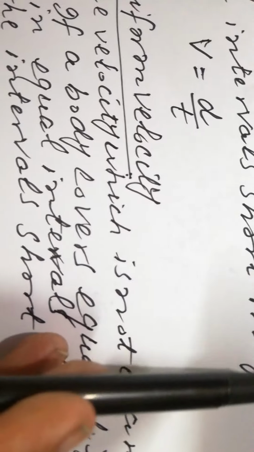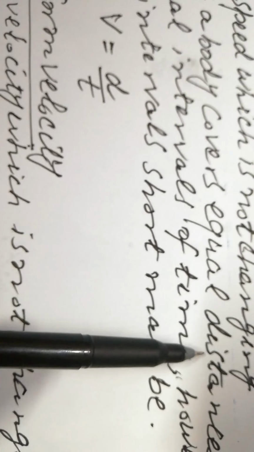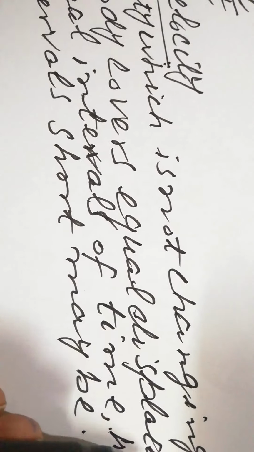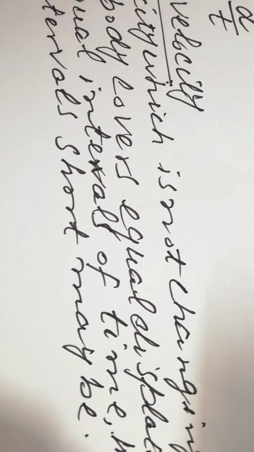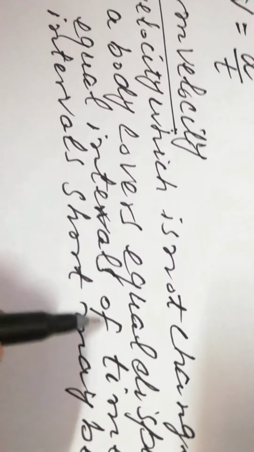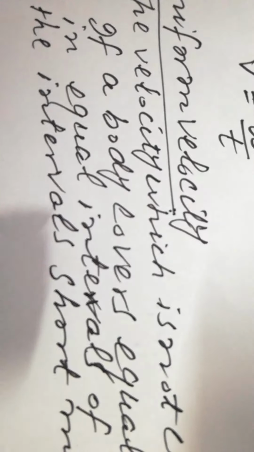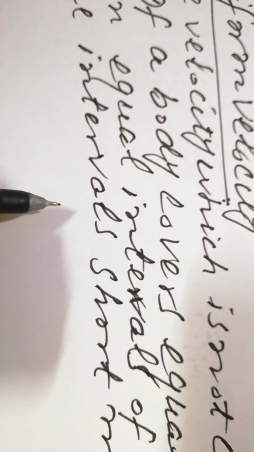The difference is only that here I have written the word distances, and in this case displacements. If a body covers equal displacements in equal intervals of time, however short the intervals may be, I mean, it doesn't matter.